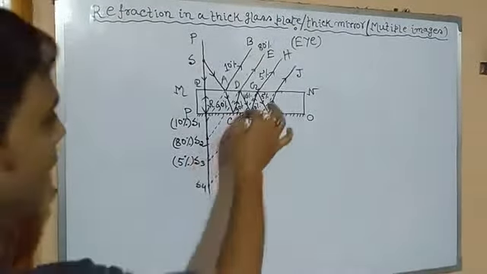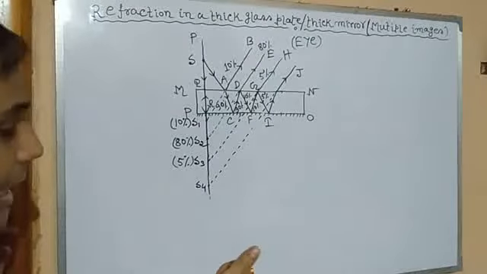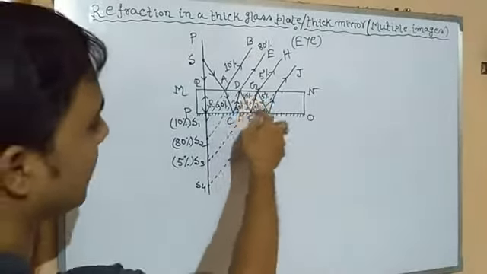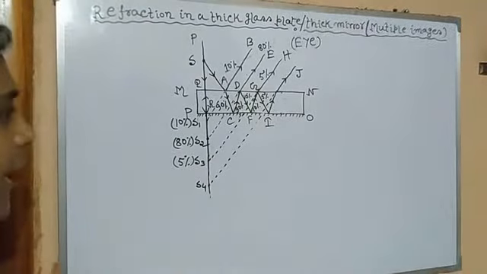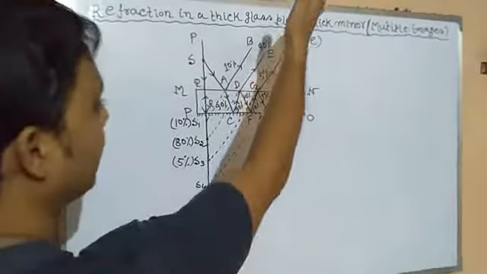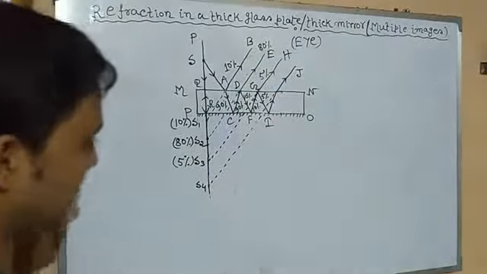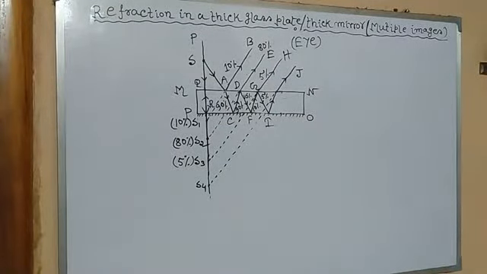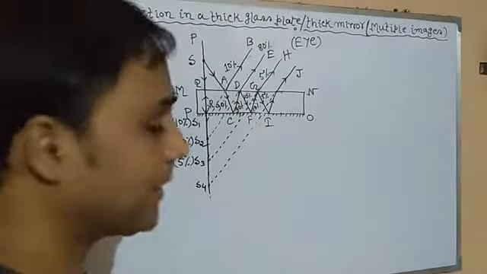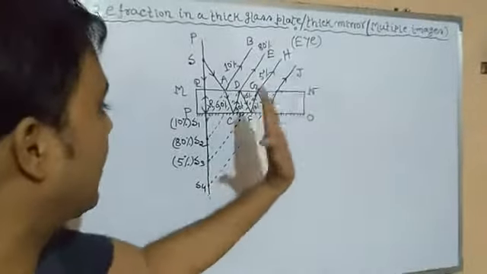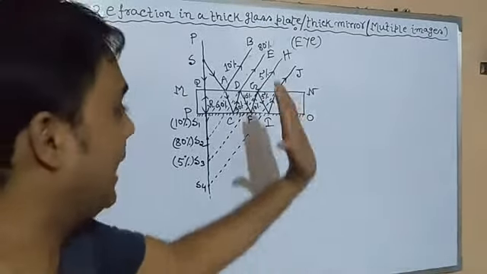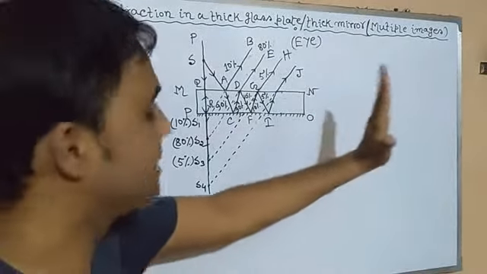Then this 10% light will be incident at point F, and the total 10% of light is reflected back in the path FG, while at point G it again suffers both reflection and refraction. Look at the intensity of the incident, 10%. We have assumed 5% will be the refracted ray and 5% will be the reflected ray. So gradually the intensity of light decreases, and after some time it will just disappear.